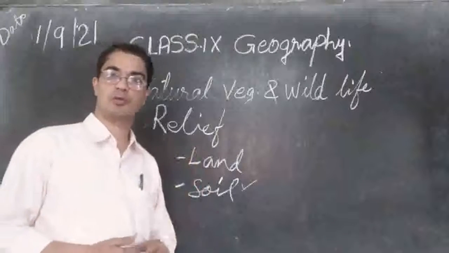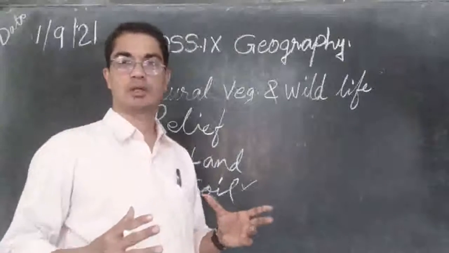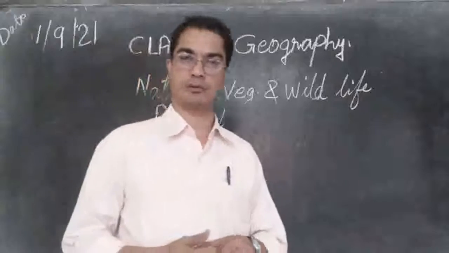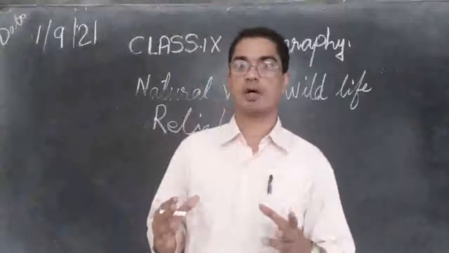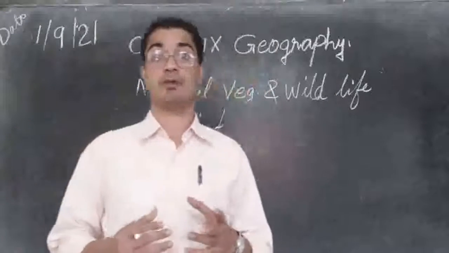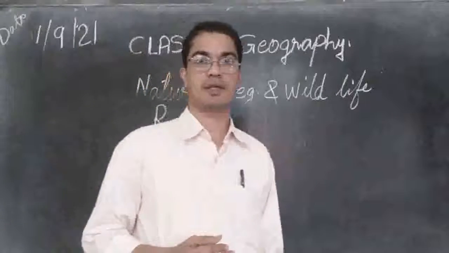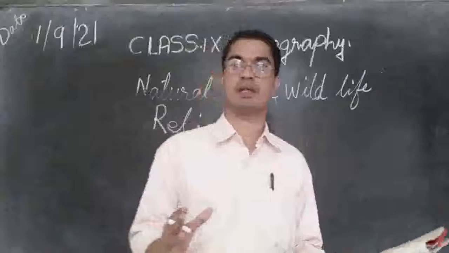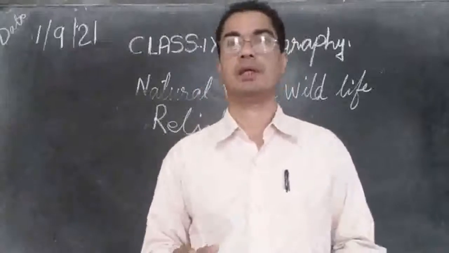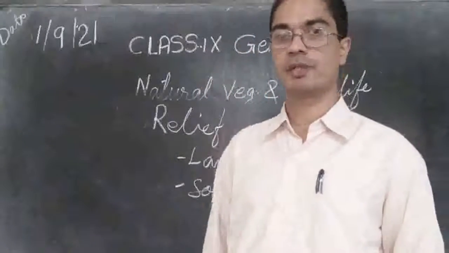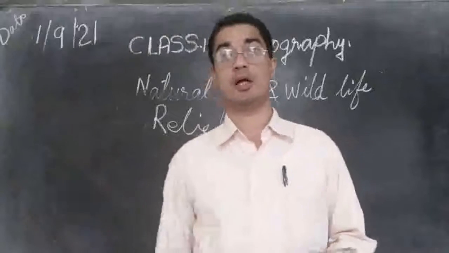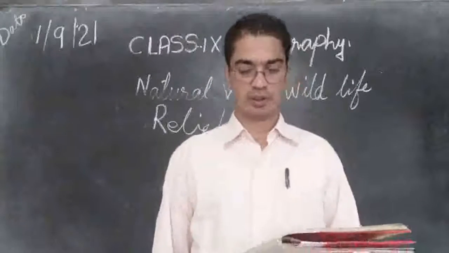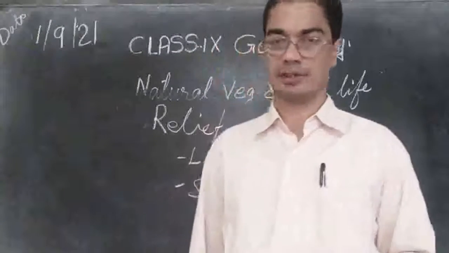And on the hilltop, if you go where there is no soil at all, trees cannot grow. But if there is some amount of soil, then we will find some kind of trees growing there, and they are specially meant for that type of places, high altitude and with less soil. So they are known as conical trees.